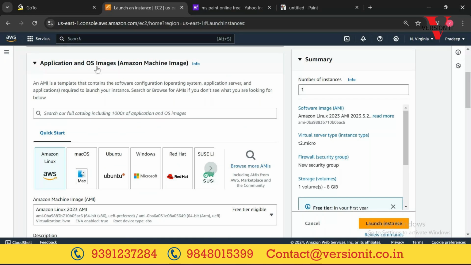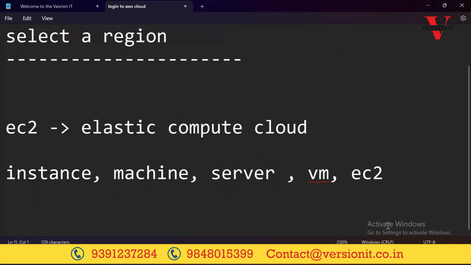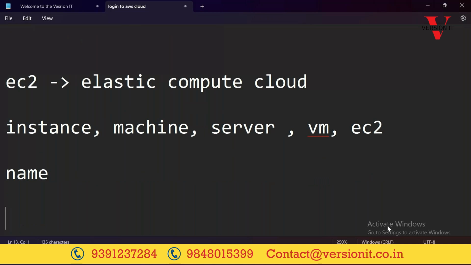Okay, now let me put that in this way. The first step is to select EC2 service. Okay, the next step is to provide the name, and the third step we would be selecting operating system. What kind of operating system? Server operating system, not desktop operating system.